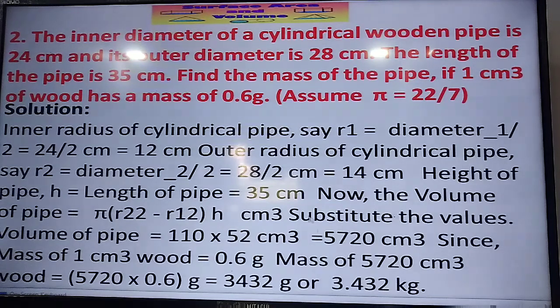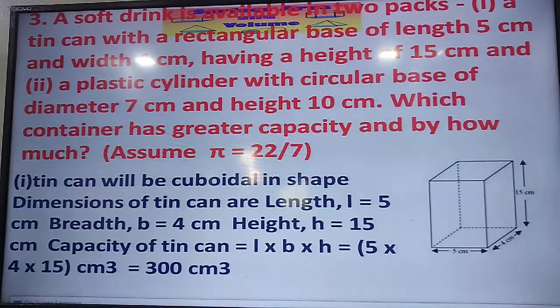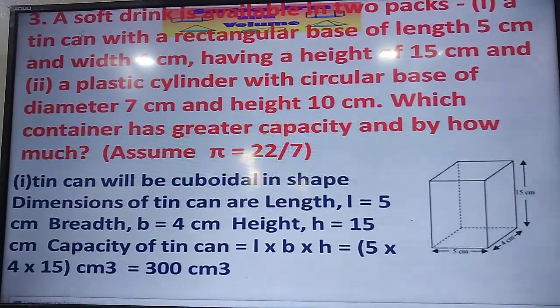So we multiply this by 0.6, and that gives 3432 gram. This pipe is 3432 gram. Do you understand? Now let us take problem number 3.